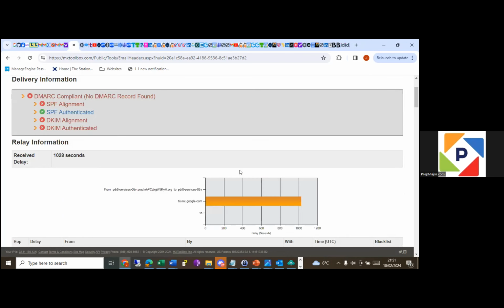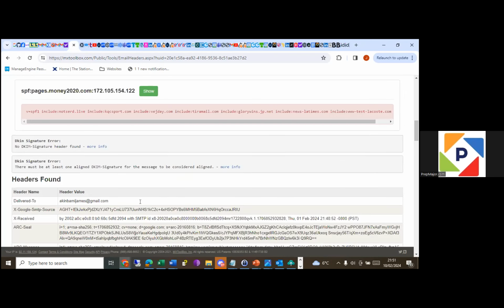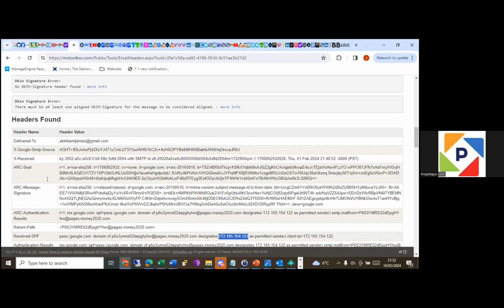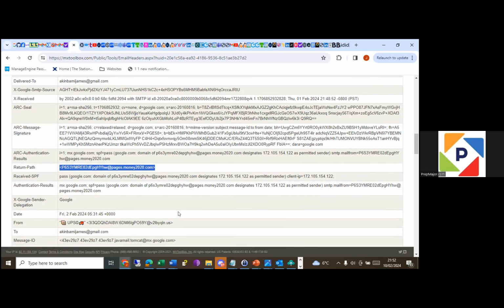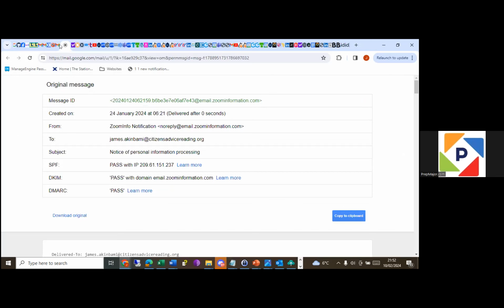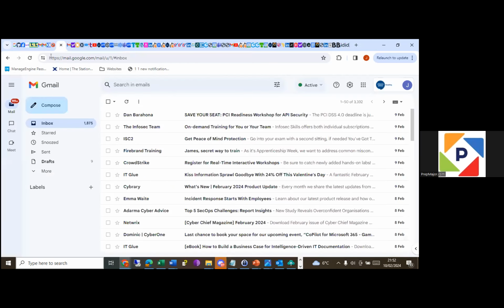It's a phishing email because the sender's address and the return path did not match. So that is a 100% indication of a phishing email. That's one. So I would look at another if there's any in my inbox.